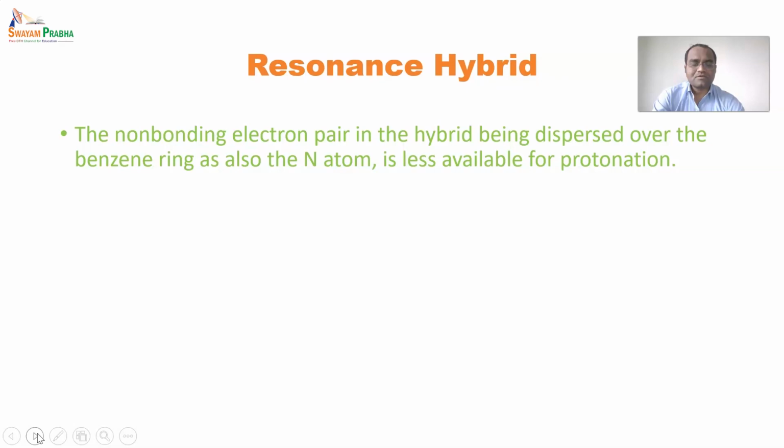And if we see the structure of the hybrid, the non-bonding electron pair of nitrogen will disperse into the benzene ring, and is less available for protonation. So here we can see it: nitrogen having one lone pair of electrons which is non-bonding, and it will be dispersed into the benzene ring.